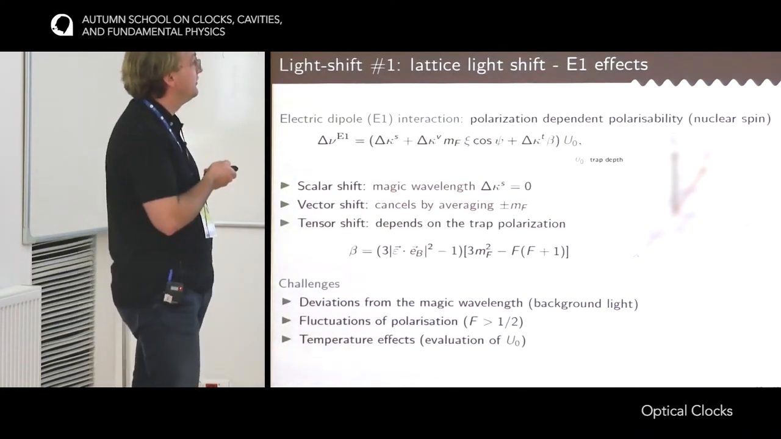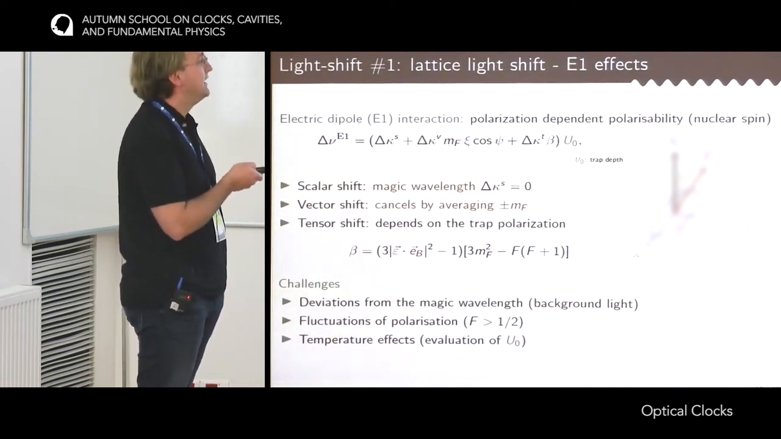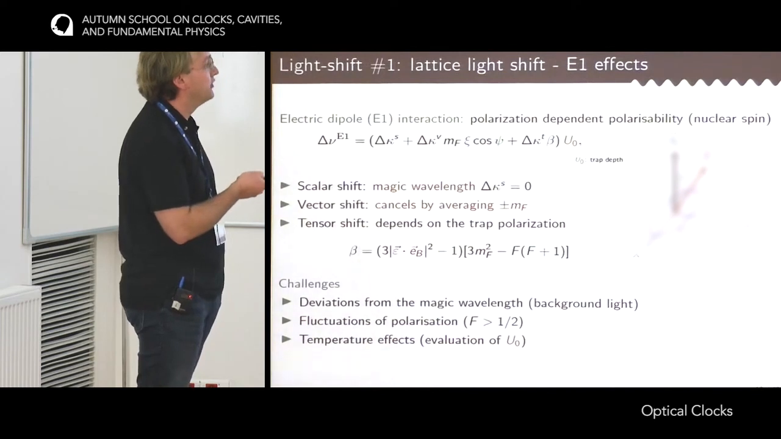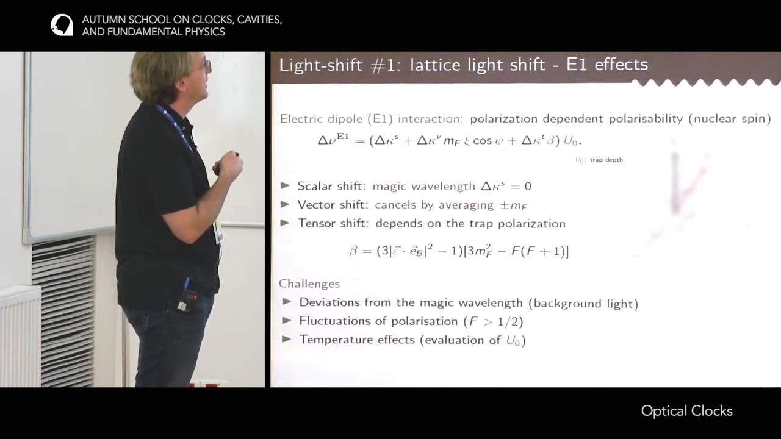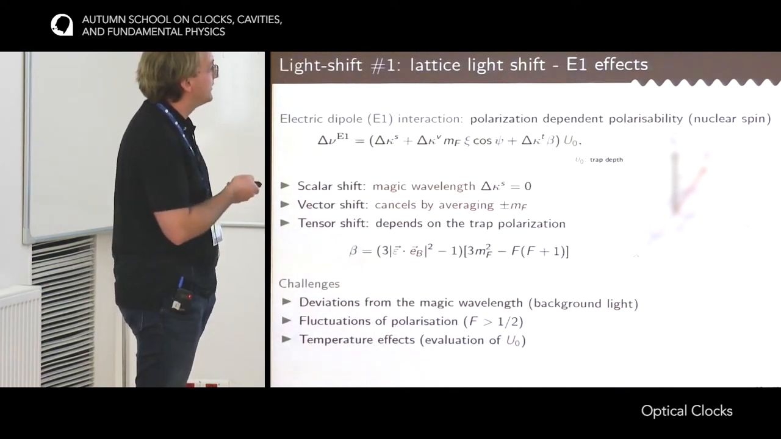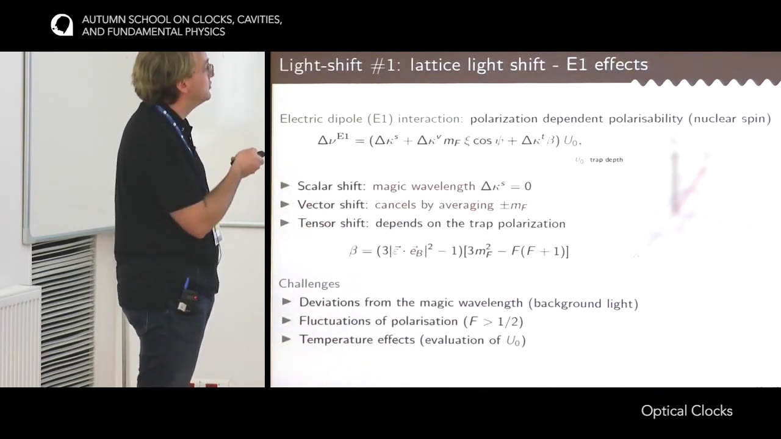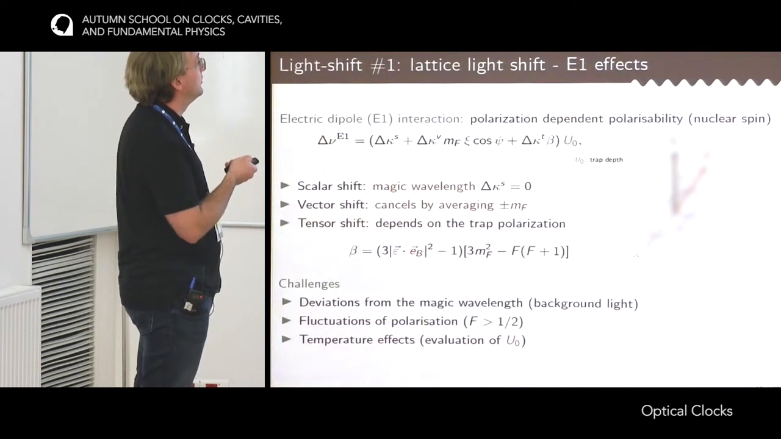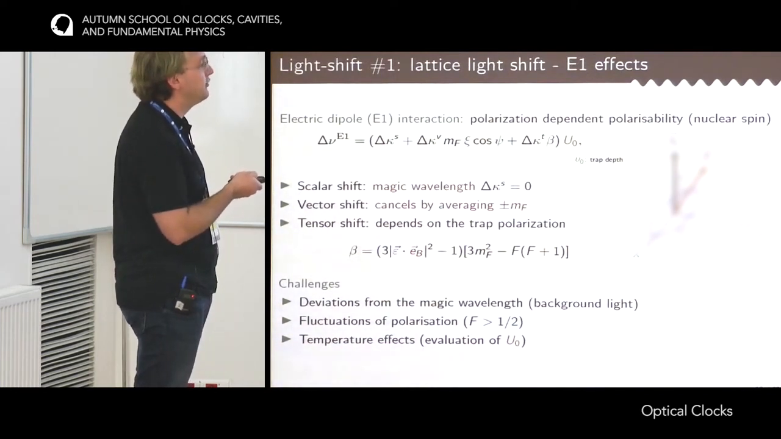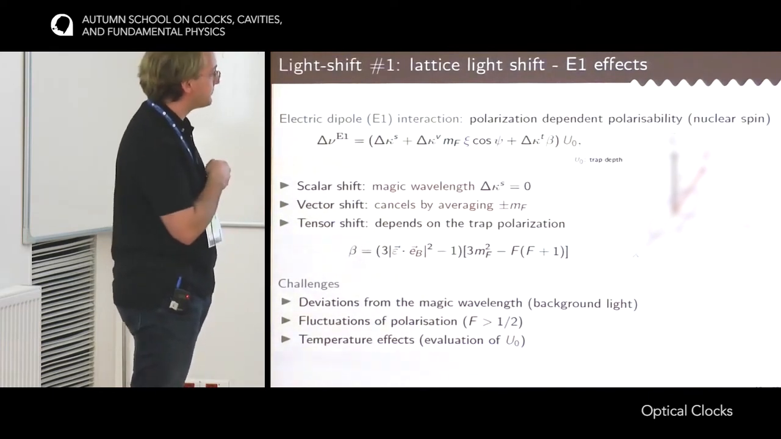The first one is that you can experience deviation from the magic wavelengths. For instance, if the light source you use for the optical lattice is not spectrally pure, you might have spectral components that are not at the magic wavelengths, and that would restore a bit of this scalar shift. Then you can face fluctuation of the polarization of the optical lattice. The magic wavelength that you have to choose depends on the polarization. If the polarization changes, then the E1 shift changes. This is true only for species that have a nuclear spin larger than 1/2, because if the nuclear spin is 1/2, the case for ytterbium and mercury, for instance, there is no tensor shift.